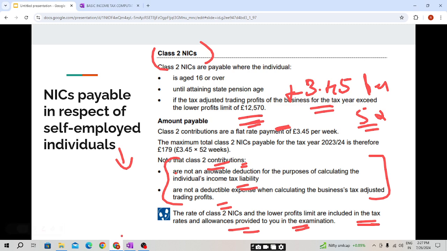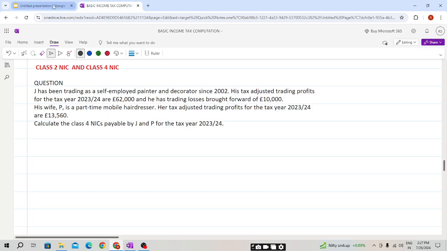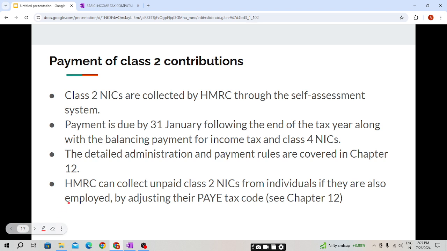So we will be seeing a question. So we need to see both, students, then only we can solve the question. Now coming to payment of class 2 contributions.